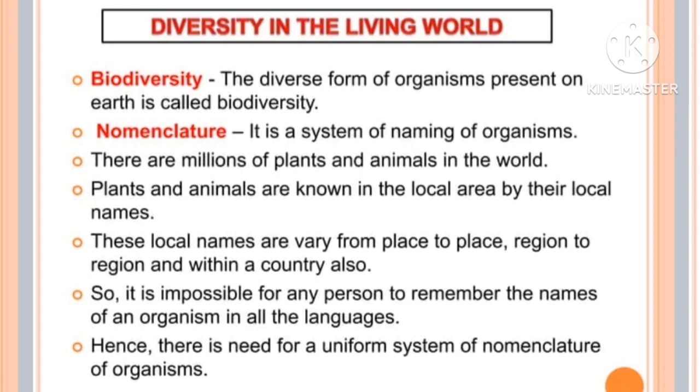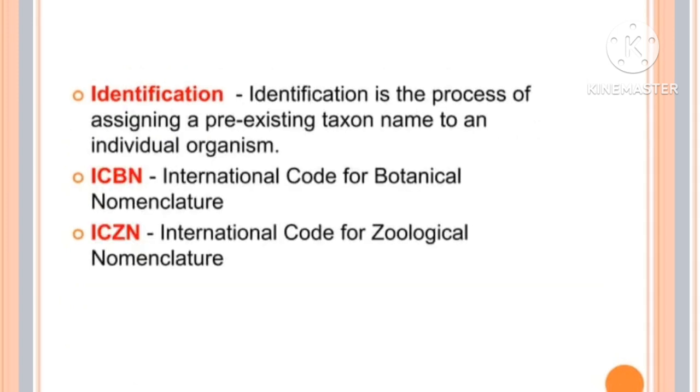And see here, for a 2 marks question, very very important: define ICBN in intermediate standard form. What is the full form of ICBN? International Code for Botanical Nomenclature. And ICZN means International Code for Zoological Nomenclature. From the examination point of view, 2 marks, very very important.